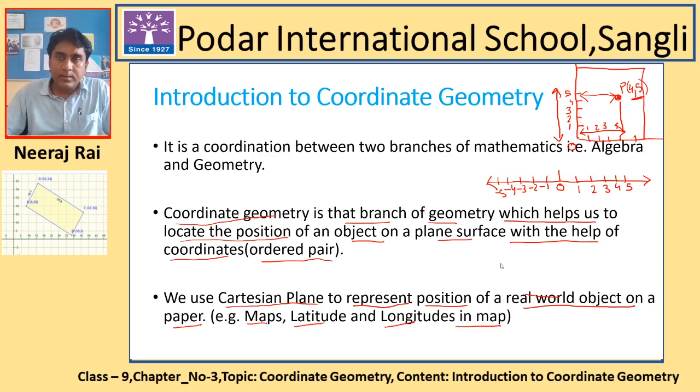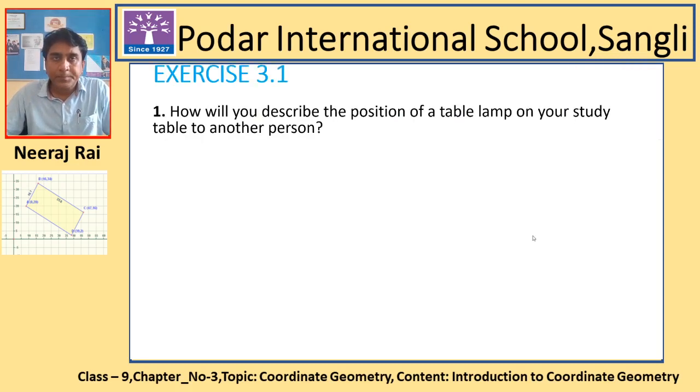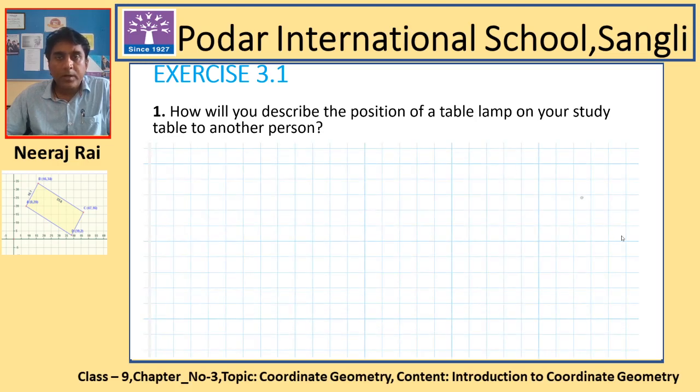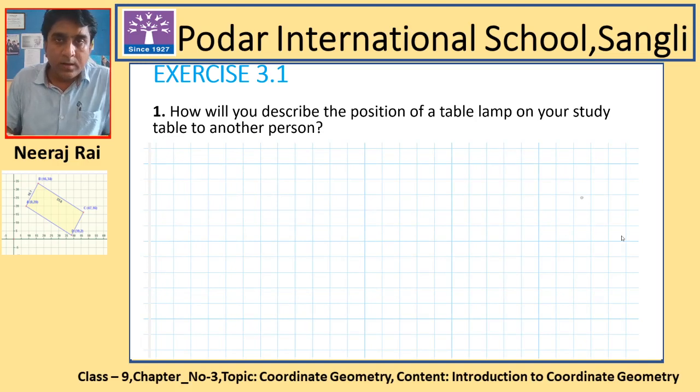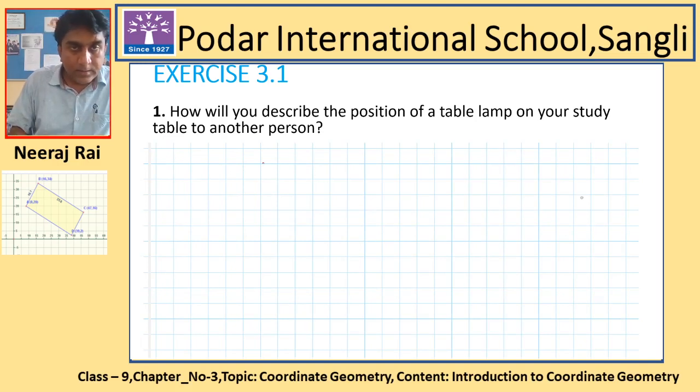So let's discuss the next part of this chapter. We have exercise 3.1. It is an NCERT exercise, and I have taken question number 1: how will you describe the position of a table lamp on your study table to another person? Now this is your problem. To explain it better and make it clear, I have taken a graphical background and I will try to draw a table on this.